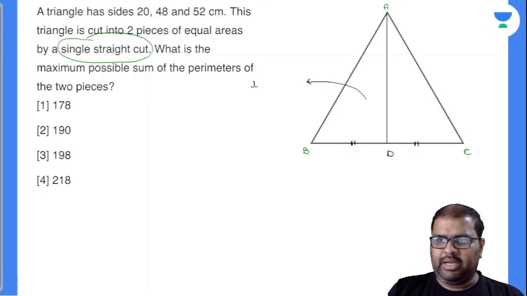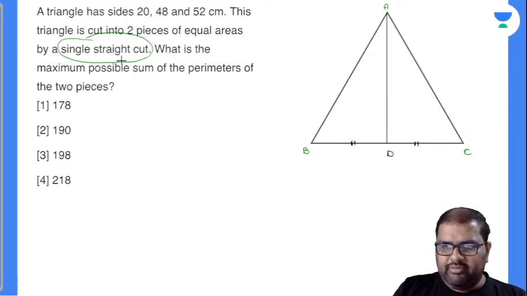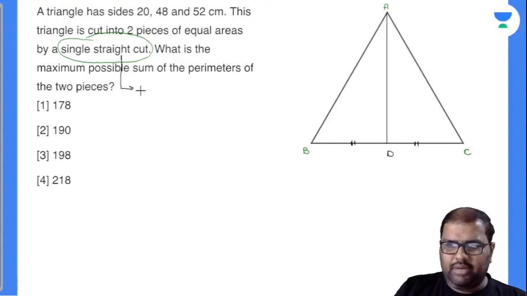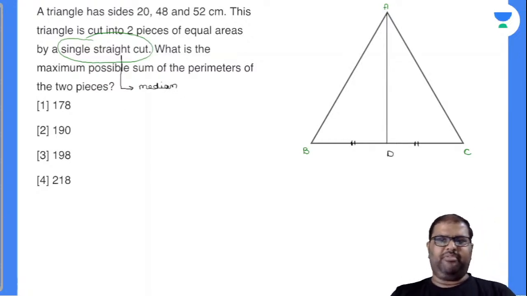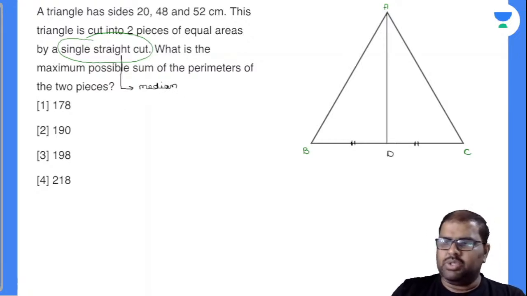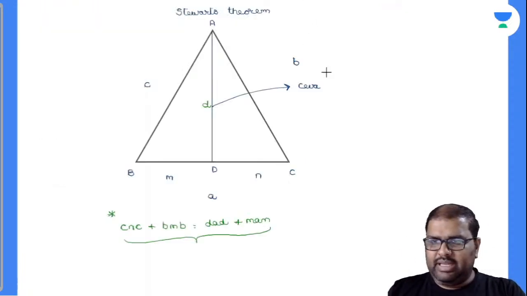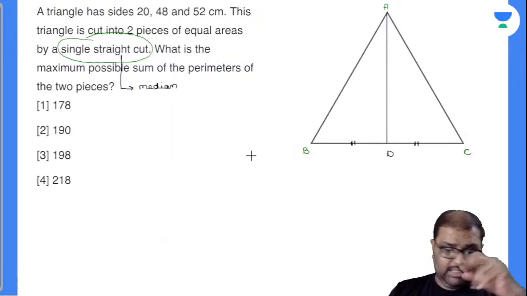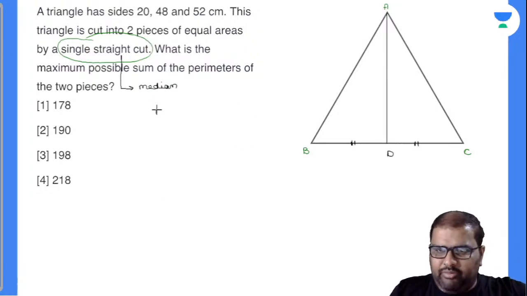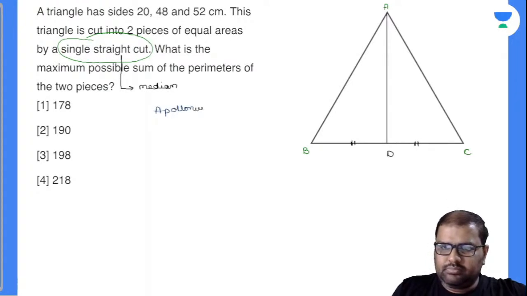How many of you know this property? If you know this property, you can solve it very easily. Now this single straight cut is nothing but called a median. Okay, fine. What is the maximum possible sum of the perimeters of the two pieces, is the question asked. So of course, I know that this is a median perfectly. Let's come back. I know it is a median. So how to find out the median? We have a formula called Apollonius theorem. Can anybody say what is Apollonius theorem?